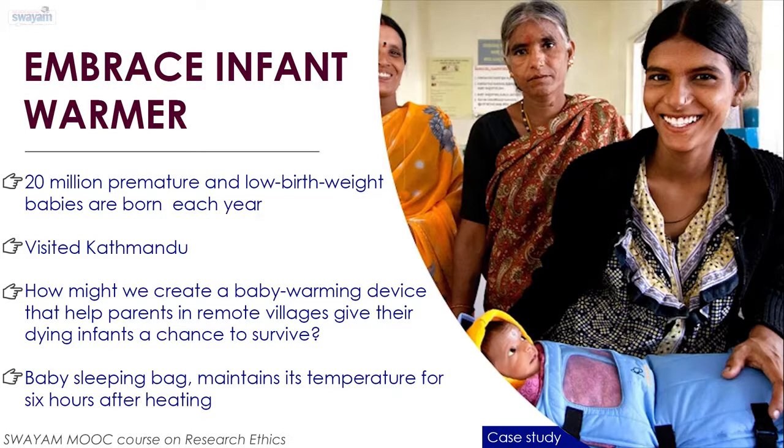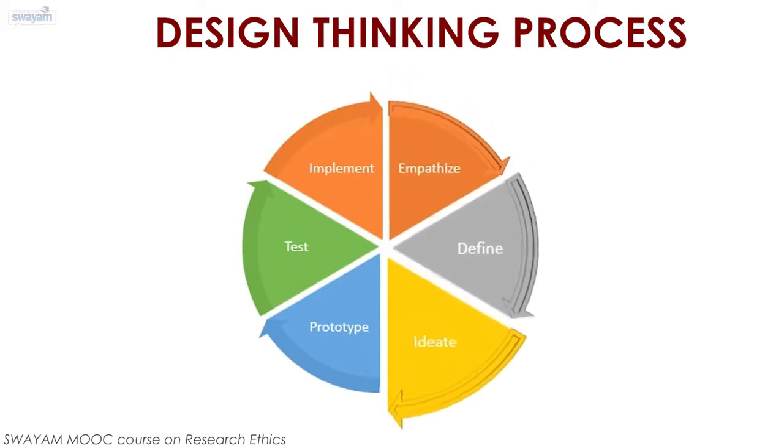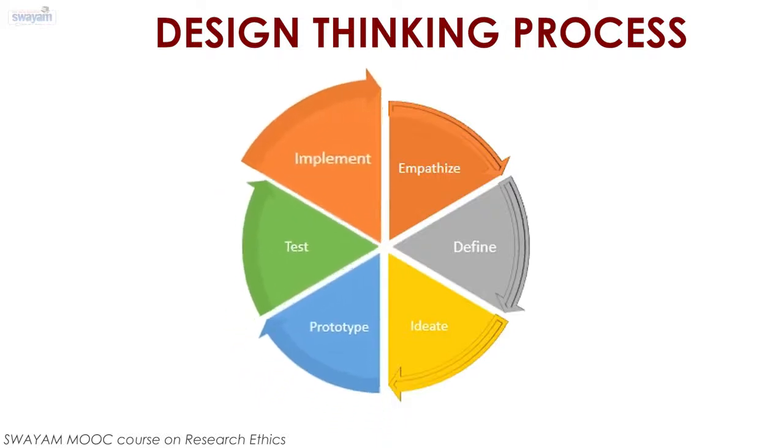So here is an example where design thinking could develop an affordable method to solve an existing problem. Design thinking process has 6 phases: empathize, define, ideate, prototype, test, and implement.